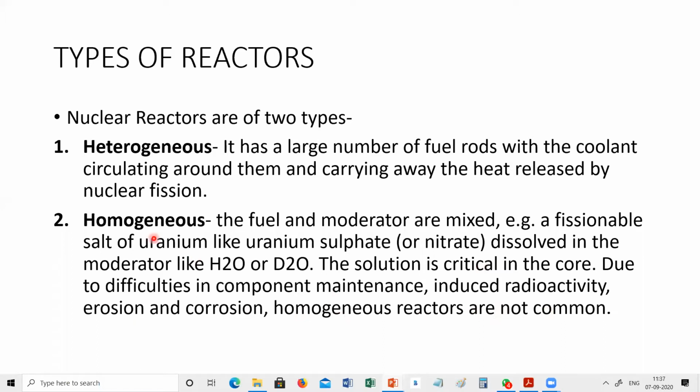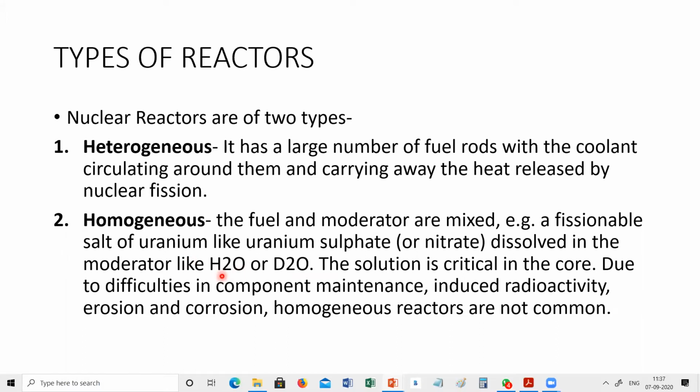In homogeneous, the uranium sulfate is dissolved in H2O. The same material which works as the fission material will also work as the coolant, passing the heat produced by itself to the heat exchanger.